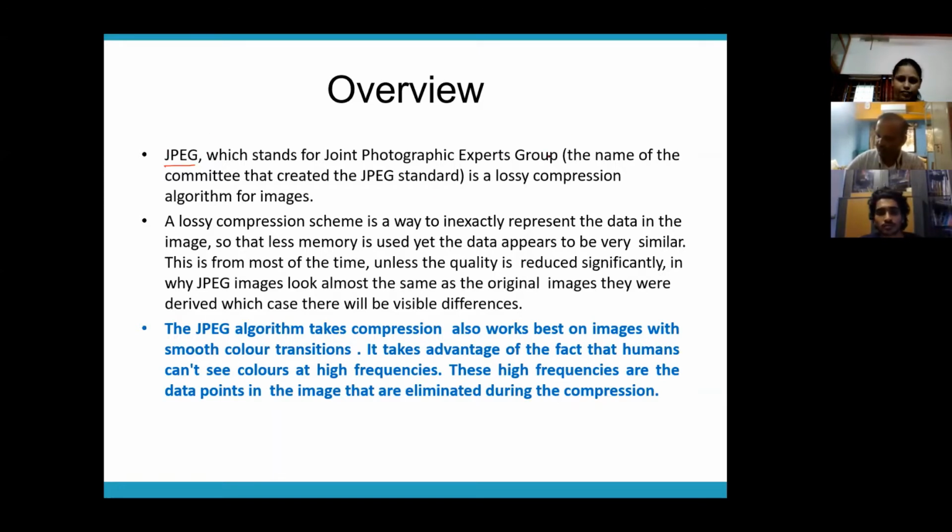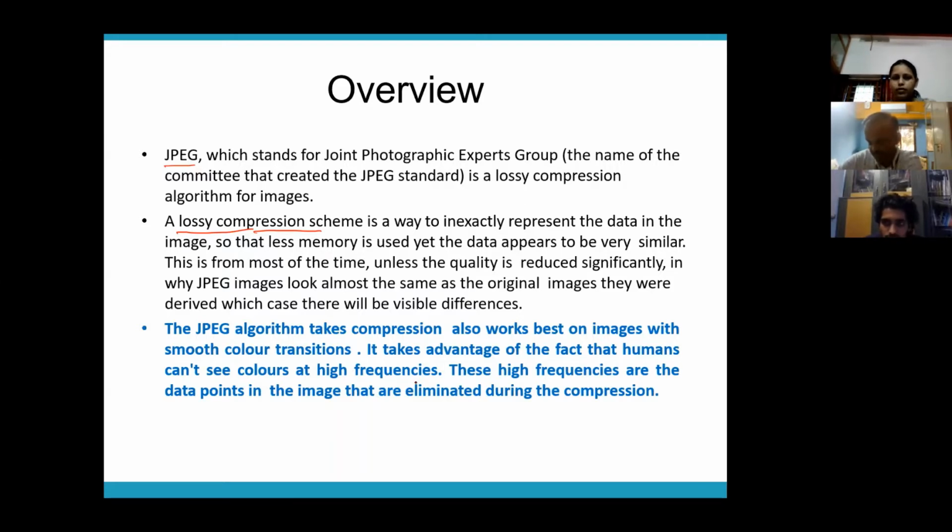JPG is there everywhere, right? On the web, in cameras, wherever you're using images. It's a very common format and a common compression scheme. So today we are going to understand what is happening behind the scenes when you save an image in JPG format.